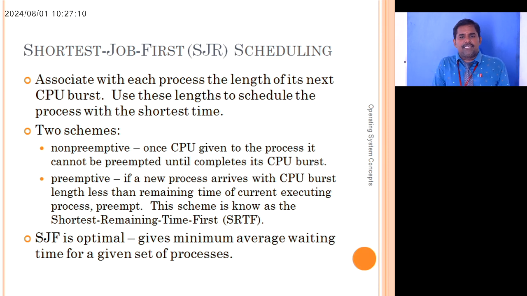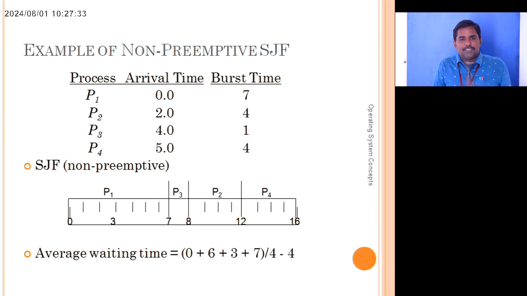Preemptive is not like that. Whenever a higher priority job comes, we interrupt the scheduling and assign the other job. If a new process arrives with a CPU burst length less than the remaining time of the currently executing process, the current process is preempted. This scheme is also known as shortest remaining time first. SJF is optimal, giving the minimum average waiting time, because the process with the minimum time is allotted first.